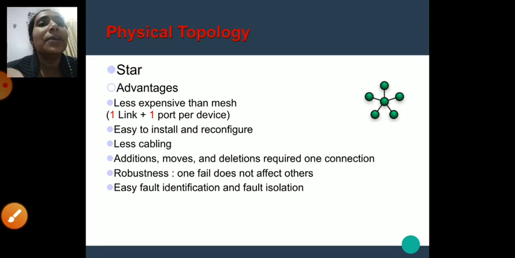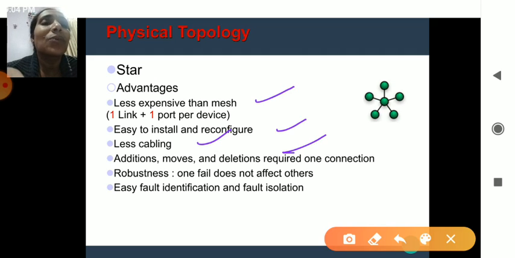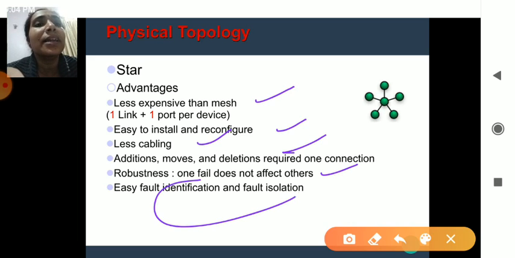Here, the advantages are that you need fewer devices or ports, installation and reconfiguration are easier, and cabling needs fewer cables. You can add or delete connections easily. Here also you have multiple systems, but if one system fails, it doesn't depend on the other systems and doesn't affect them, and faults can be identified easily.